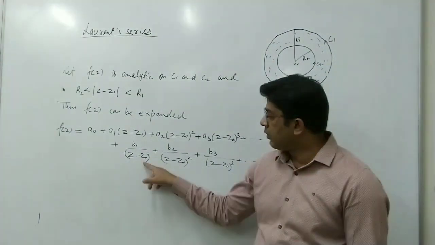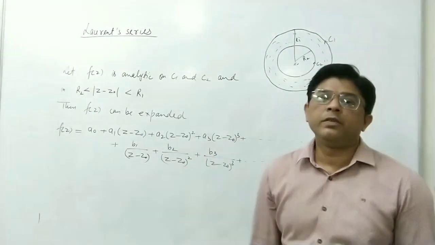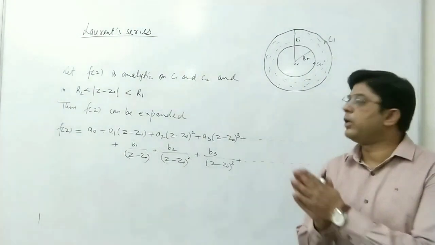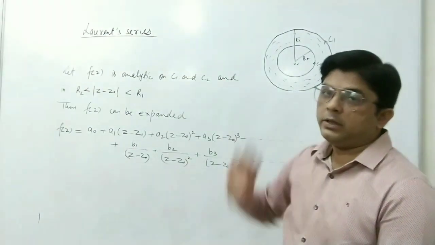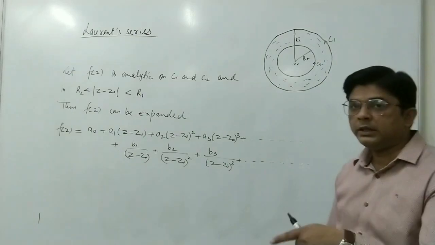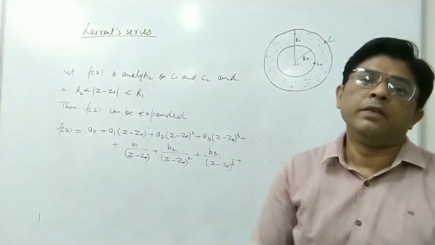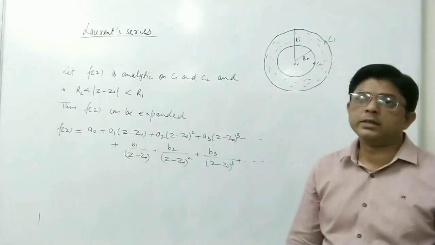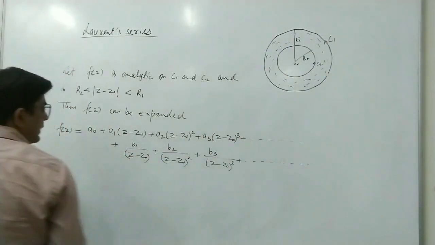That means z minus z0 to the power minus 1, this is z minus z0 to the power minus 2. That is, here we have negative powers also. So here we have a sum of a positive power series and a negative power series. So this series is called Laurent series. So whenever we cannot expand a function in Taylor series, that means if a function is not analytic in the whole region, then in that case we expand the function in a series, and this series is called Laurent series. Okay.